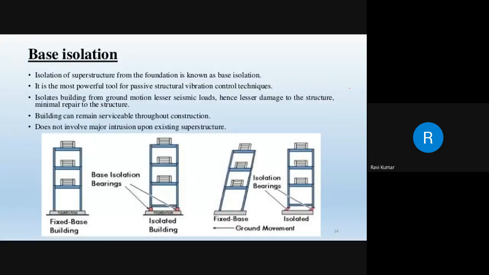Now, by introducing base isolation, this is a pictorial representation of the introduction of isolation. Isolation of the superstructure from the foundation is known as base isolation. It is the most powerful tool for passive structural vibration control, and the building can remain serviceable throughout construction. It does not involve major intrusion upon the existing superstructure. So you are isolating the superstructure from the foundation. That is called base isolation.